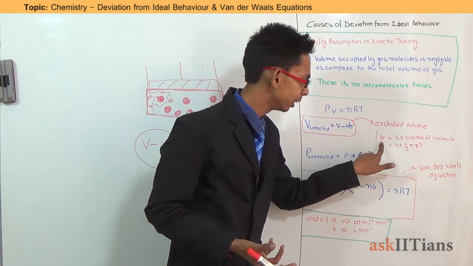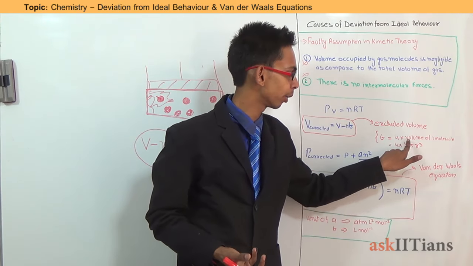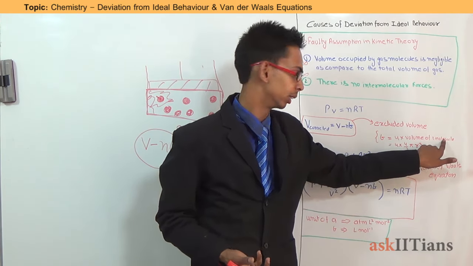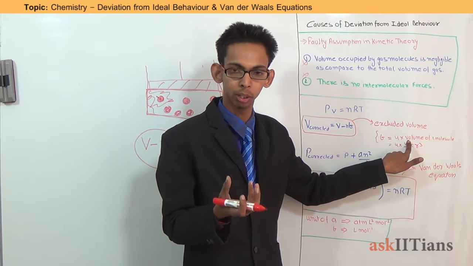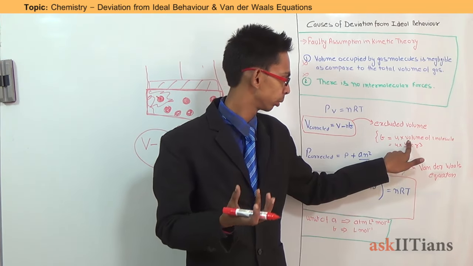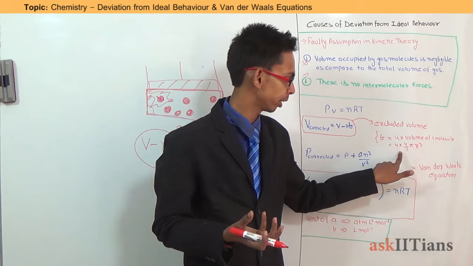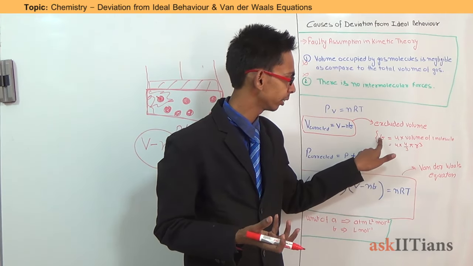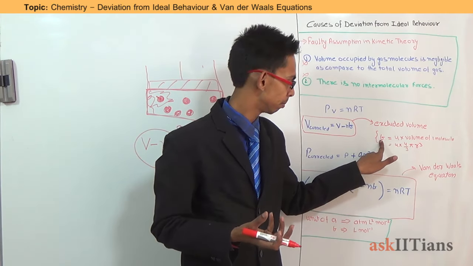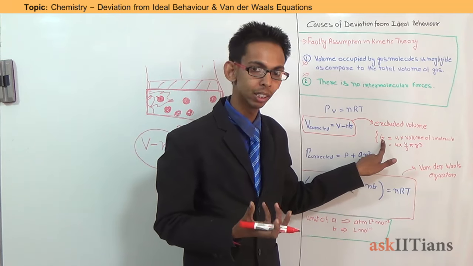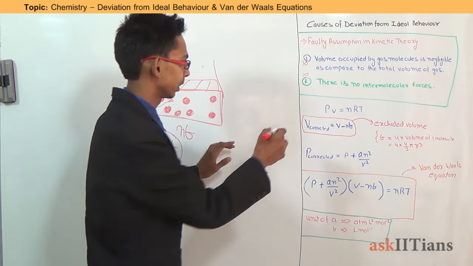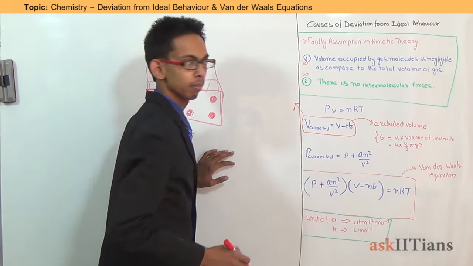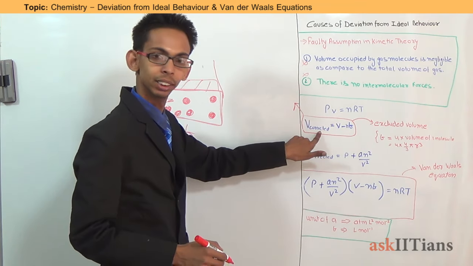And the value of b is 4 times the volume of one molecule. As we know, the molecule is spherical, so its volume will be 4/3 πr³. So 4 × 4/3 πr³ is the value of b, that is a constant, the excluded volume, a van der Waals constant. Now this was the first correction term, V will be replaced by this.